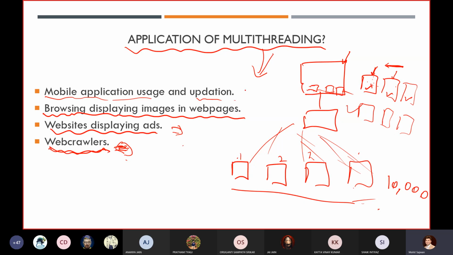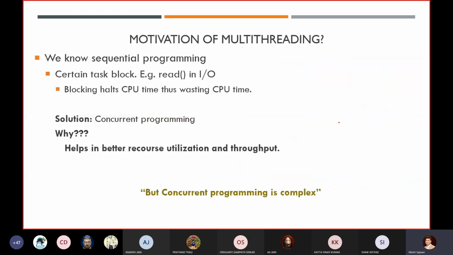So this is the only way we can process this fast, using the concept of multi-threading. Till now, you have been using sequential programming. If I give you one program, how are you writing it? You are not using any multi-threading concept right now.